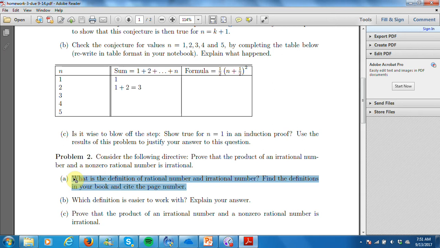I already talked about which definition is easier to work with. Rational is easier to work with than irrational. And now you're supposed to prove that the product of an irrational number and non-zero rational number is irrational. Write that as an if-then statement. That's step 1. You're going to look at that conclusion, and very similar to my conclusion, your conclusion is going to be vague, so you're going to apply a proof by fill in the blank. So that should get you started. Go as far as you can with that proof guide.